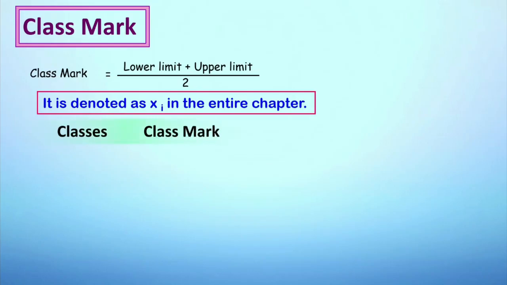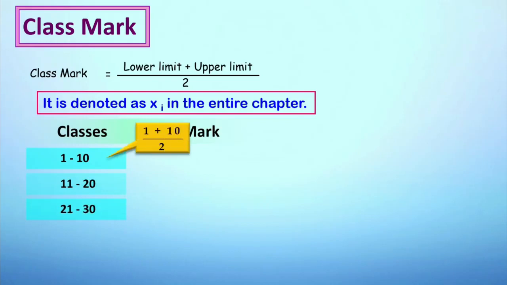For that, let's consider classes starting from 1 to 10, 11 to 20, 21 to 30, where if we consider the first class and we want to calculate the class mark, the formula states lower limit plus upper limit, that is 1 plus 10 upon 2, which gives us 5.5. After that, let's consider the second class interval, that is 11 to 20.